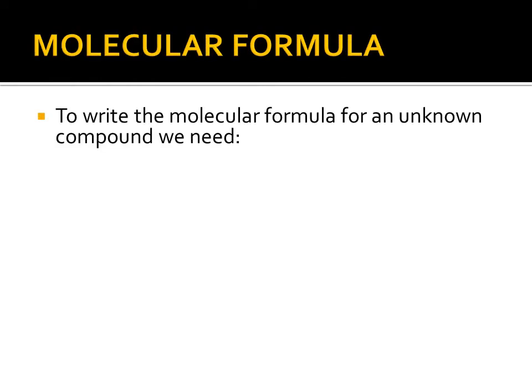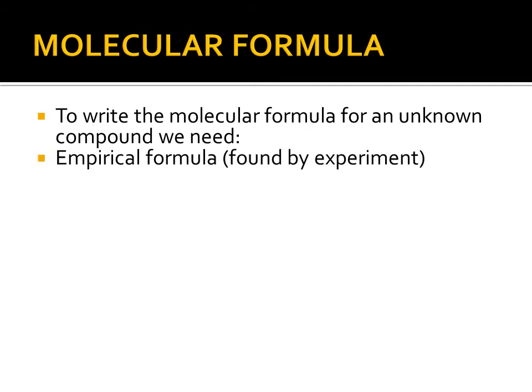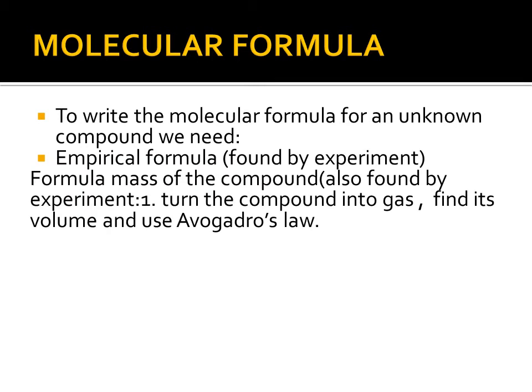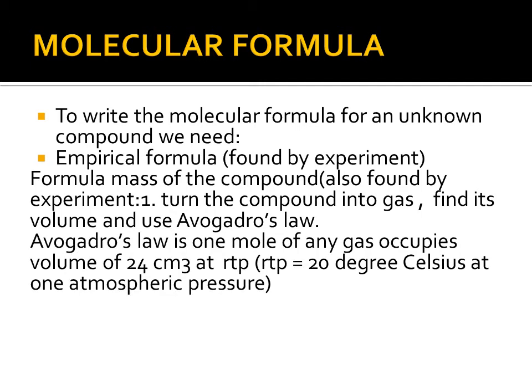Molecular formula. To write the molecular formula for an unknown compound, we need the empirical formula found by experiment, and the formula mass of the compound, also found by experiment. Method 1: turn the compound into a gas, find its volume and use Avogadro's law.